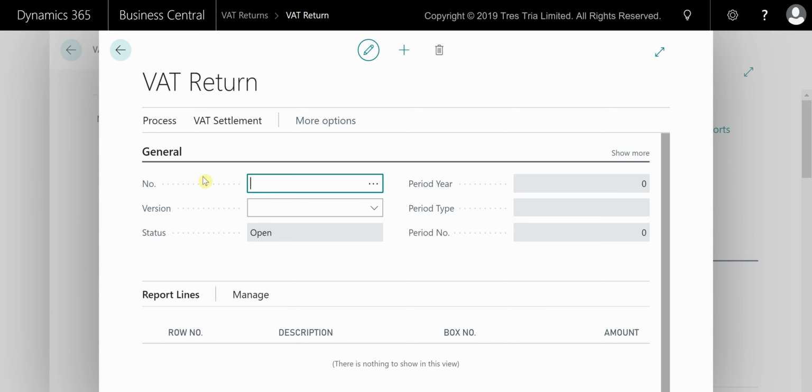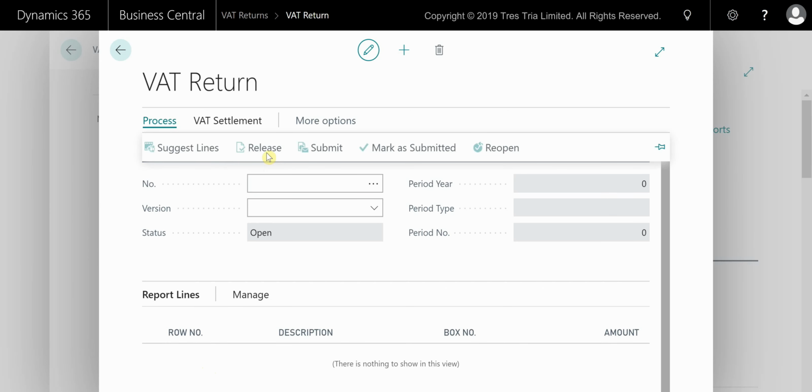From this screen, your first step will be to release. Once you have released your VAT return and your status has changed to released, you can then submit your return. Finally, step 3 is where you have a response, and the status here will change to approved. Once you receive an approved response, the status will change on the VAT return.